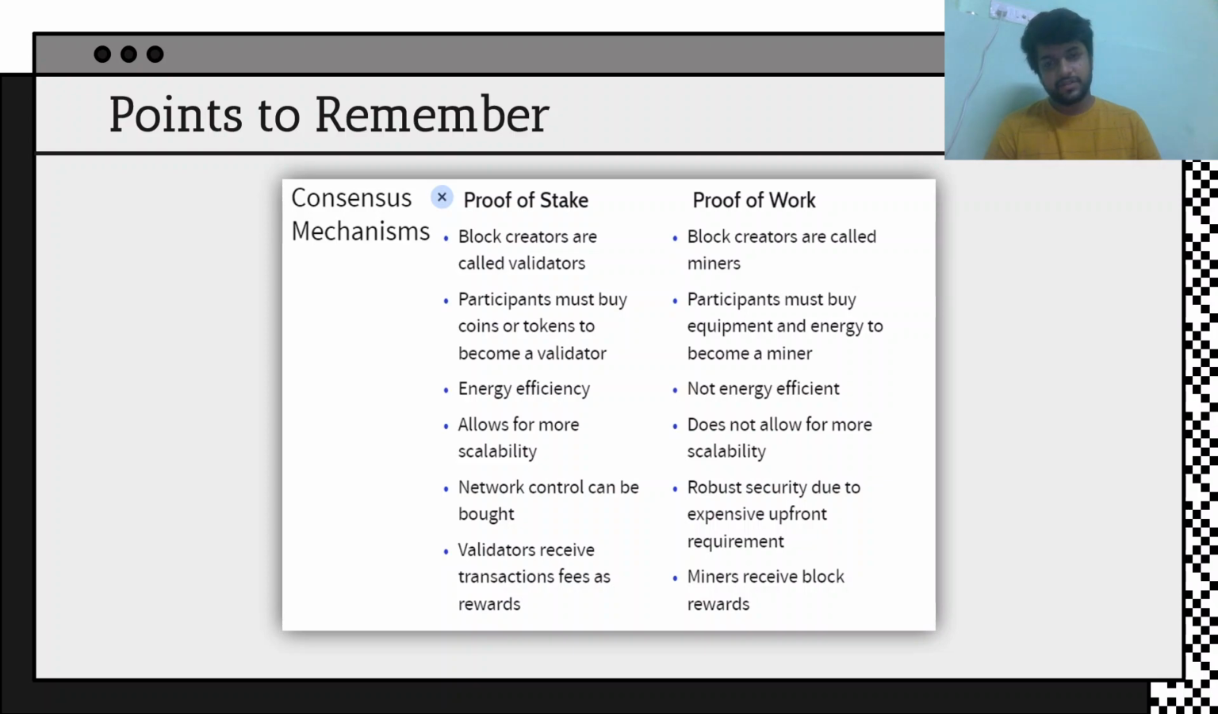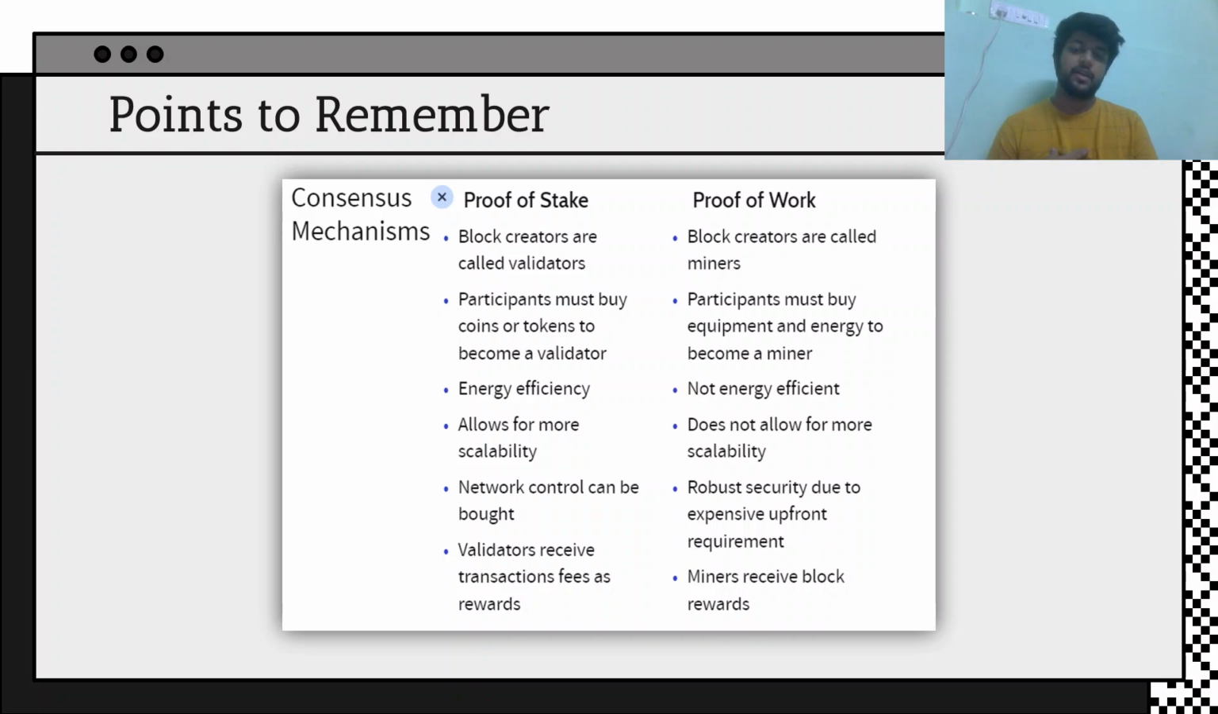So energy efficiency, obviously proof of stake is energy efficient, we are quite familiar with it right now. It allows for more scalability, whereas proof of work allows for low scalability. Network control can be bought, and there is robust security due to the expensive upfront requirement. So validators receive transaction fees as a reward here.